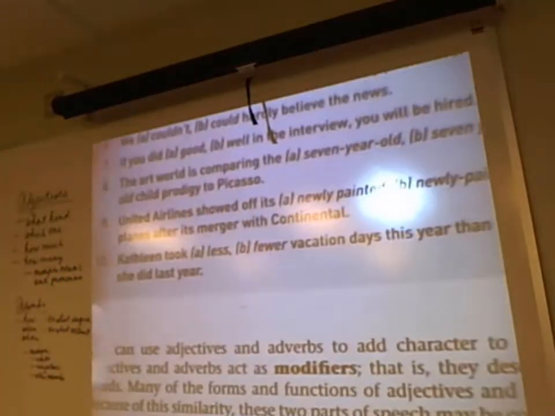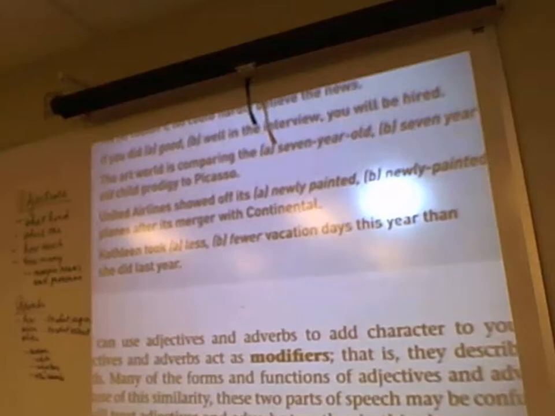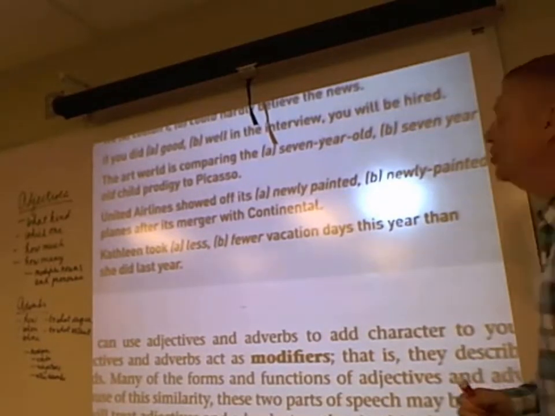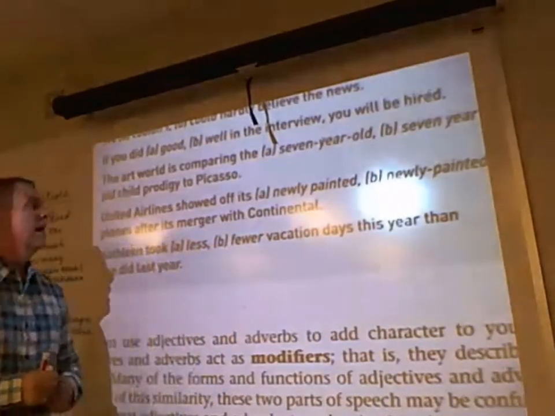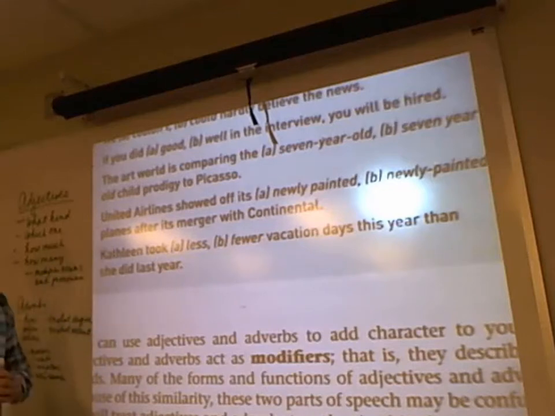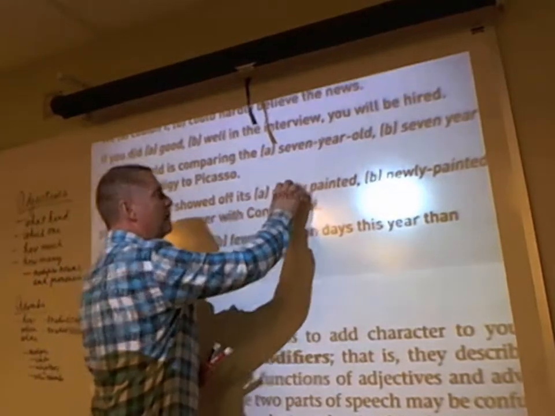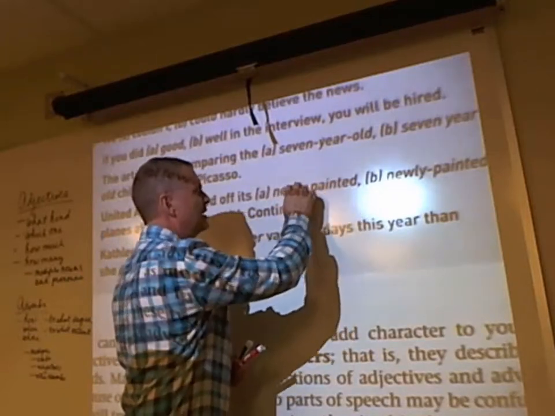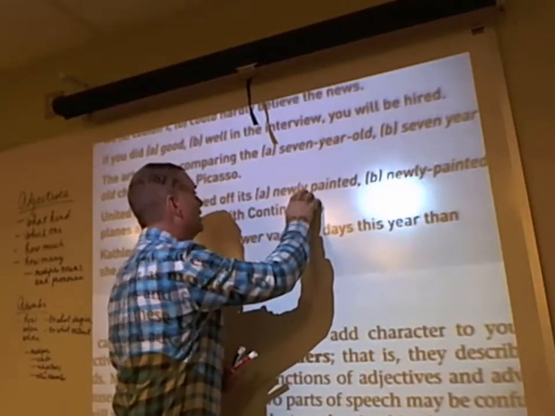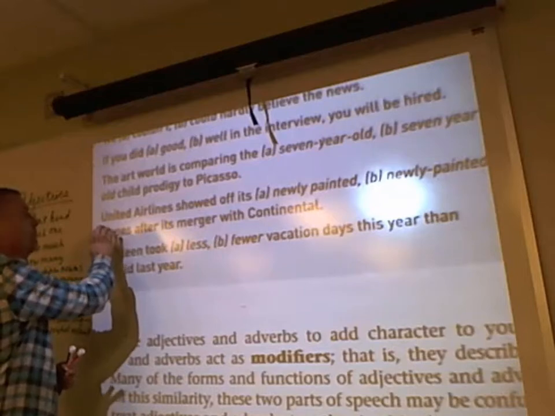Okay, United Airlines showed off its newly painted planes after its merger with Continental. Okay, these are what appear to be compound adjectives modifying the noun planes. Here's the exception to the rule.